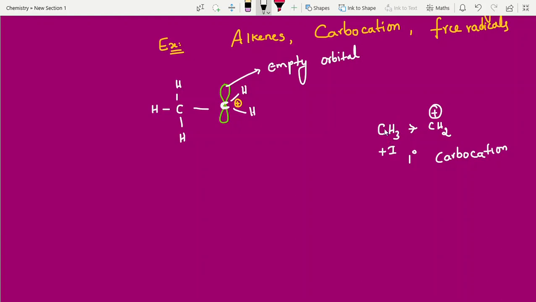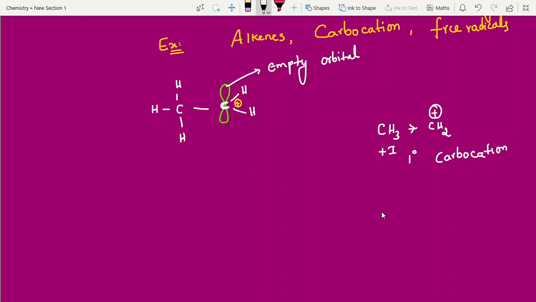Plus I groups are electron releasing groups. They are giving electrons to this carbon in such a way that it gets stability. It can stay for some time. If no one is giving, then it is unstable and destroyed. So here somebody is giving. Who is somebody? Electron releasing groups, alkyl groups, which we call plus I groups, right? How this plus I group is giving and how it is satisfying, I am going to show here.